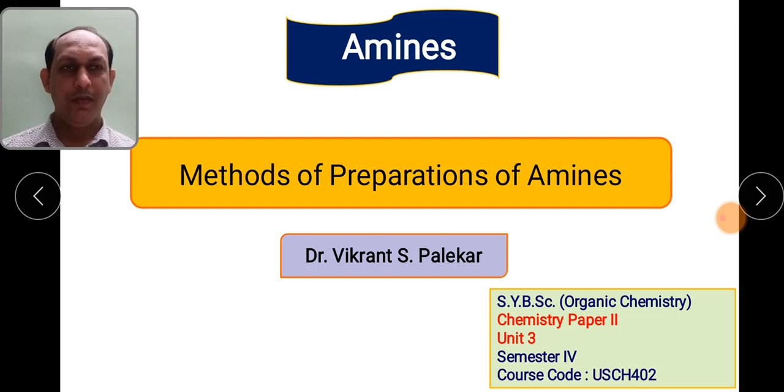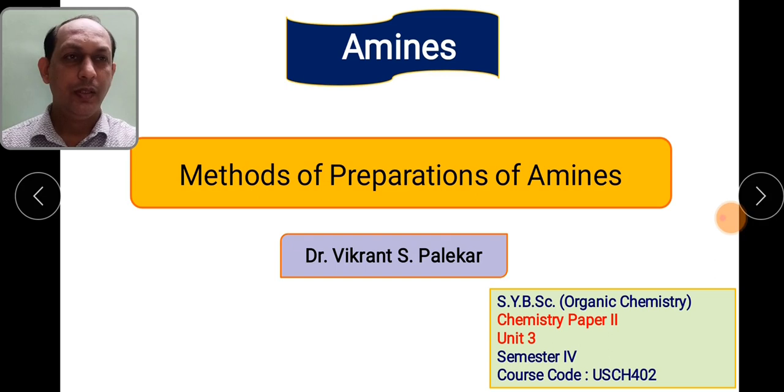Till now, in this particular topic, we have seen the basic introductory part regarding the amines, how the amines are being classified into primary, secondary, and tertiary with their examples and also their nomenclature. Then in the last part we have also seen how basicity plays a very important role, and which are the different factors responsible for deciding the basicity, that is the effect of substituents, if electron donating and electron withdrawing substituents are present, how that affects its basicity. And in this particular topic we are going to see the different methods of preparation of amines.